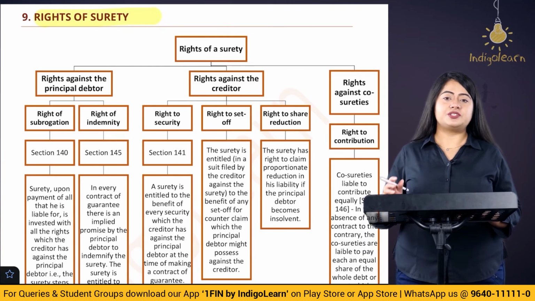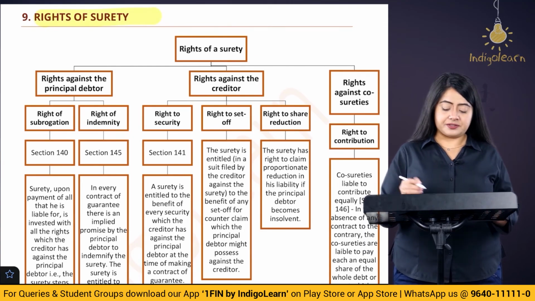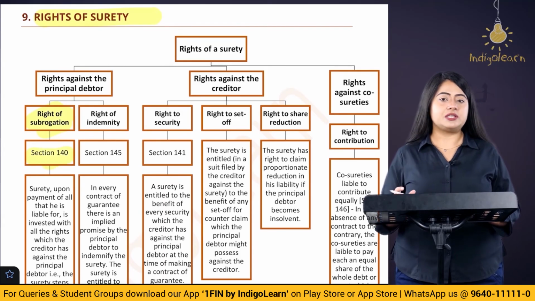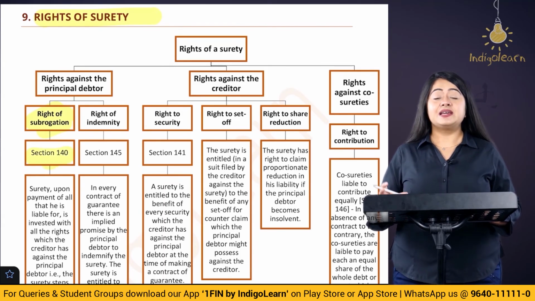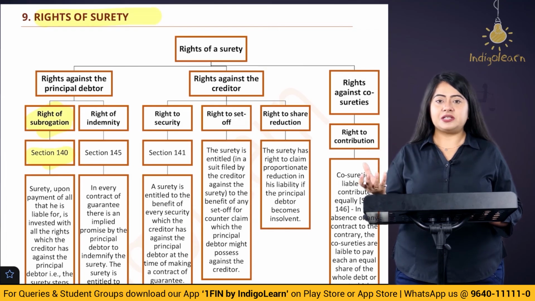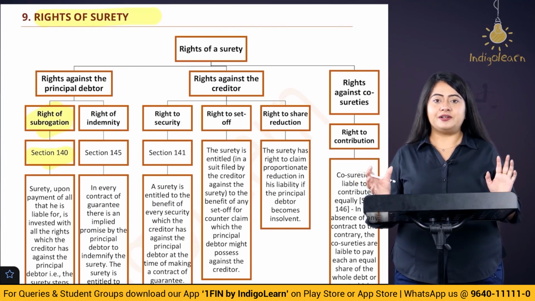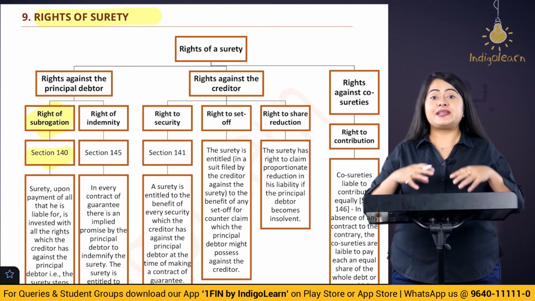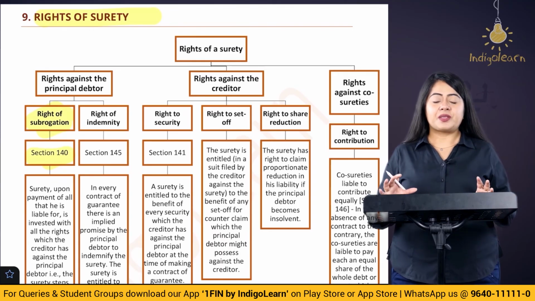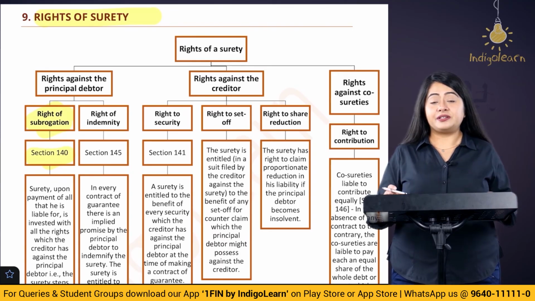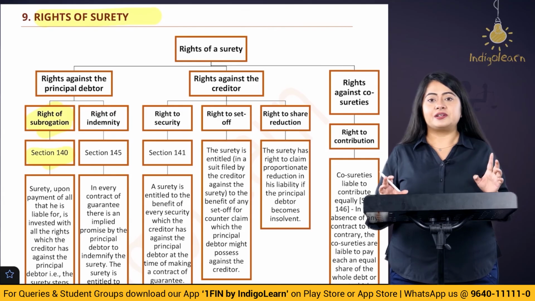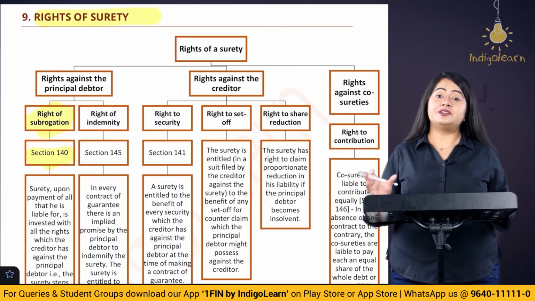First, let's talk about the rights of the surety against the principal debtor. The first right is the right of subrogation, which is covered in section 140. What does it say? It says that if the surety has made payment in case of default of the debtor, then the surety steps into the shoes of the creditor. Basically he becomes the creditor with respect to the debtor. He has all the rights that the creditor earlier had.